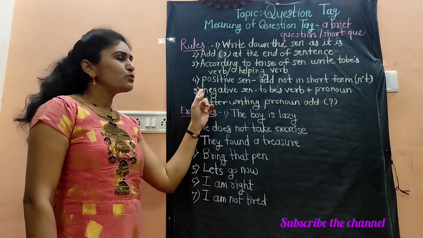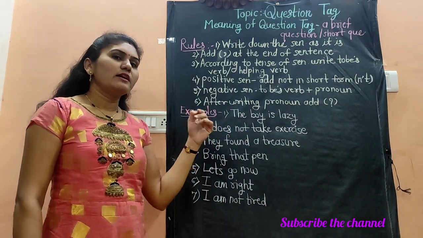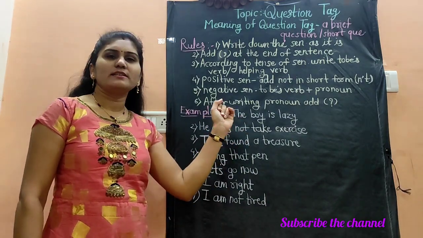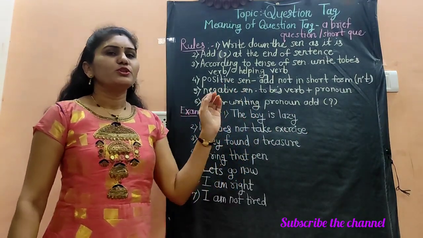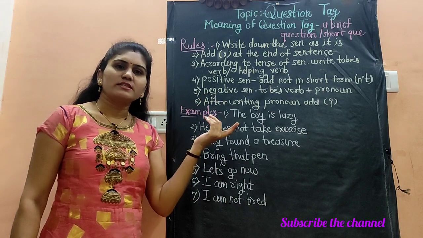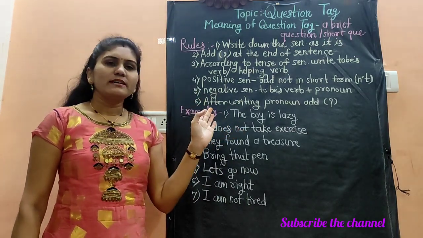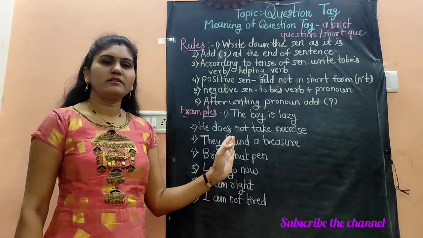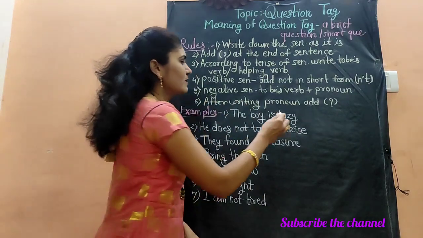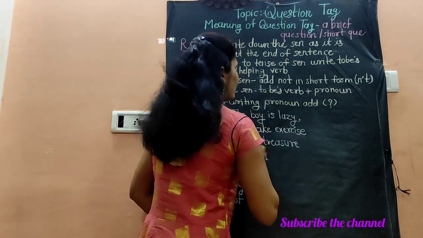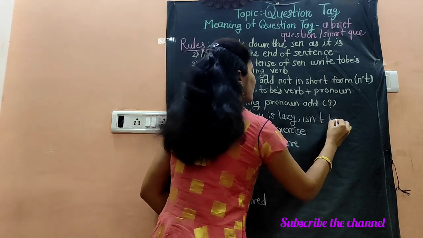But before going towards the rule, I will show you some sentences and I will also give you the answer of one sentence, because after watching the answer, you can identify the changes which I have done in the sentences, and you will understand how we have to make the question tag. The sentence is, the boy is lazy. So the question tag of this sentence is, isn't he?